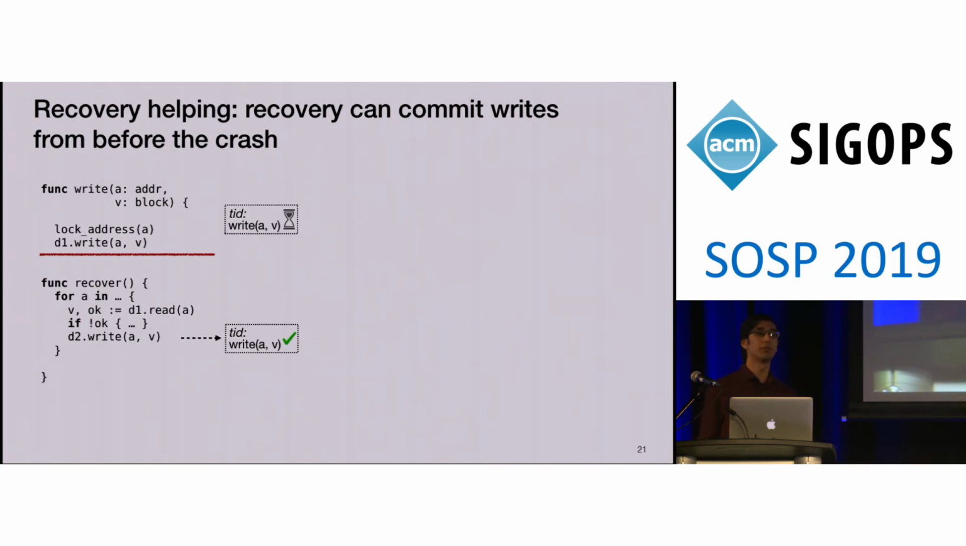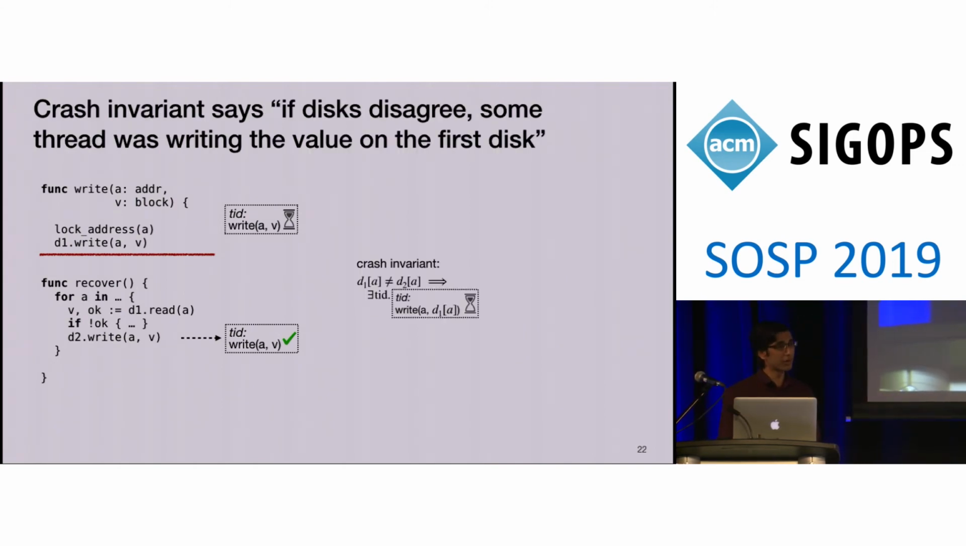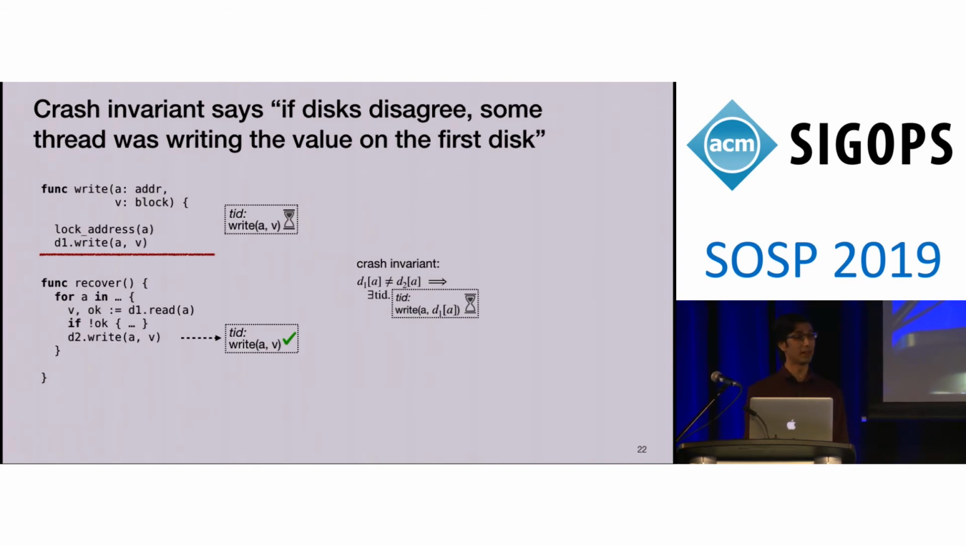Now, the only technique that I've introduced for reasoning about recovery is a crash invariant, so we're going to have to use that technique. The crash invariant that we use in Perennial for this system says if the two disks disagree at some address, then some thread must have been in the middle of writing the value that's currently on the first disk. And intuitively, this makes sense, because in general, the system maintains synchrony between the two disks, except in the middle of the write operation's critical section.